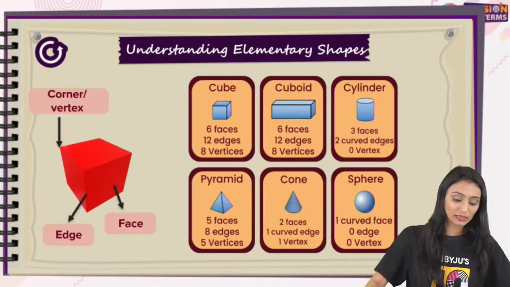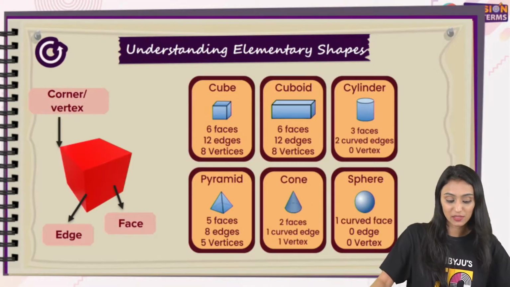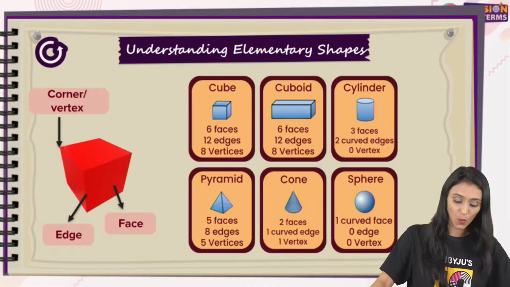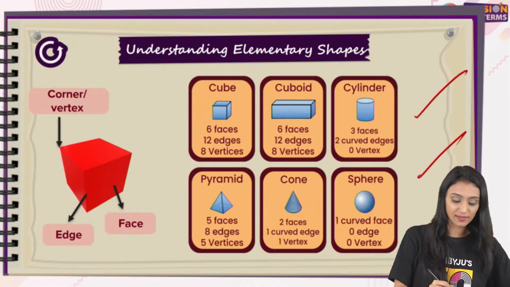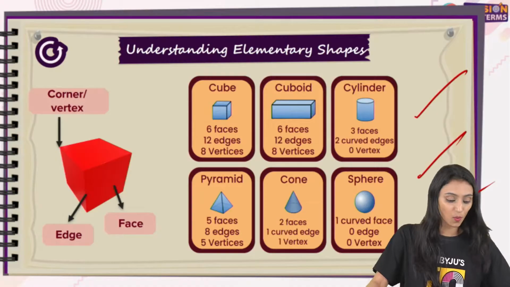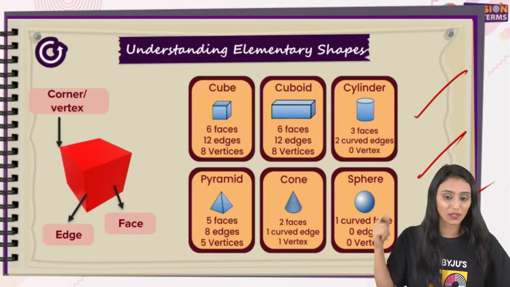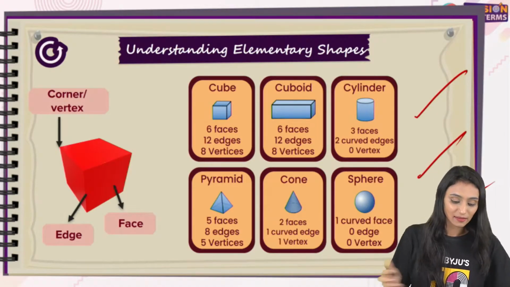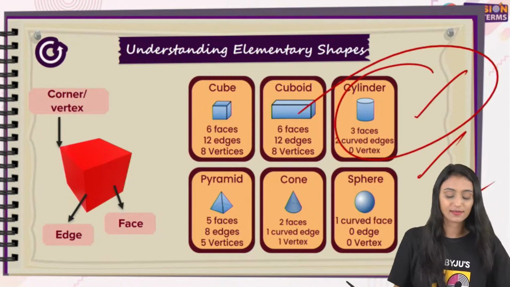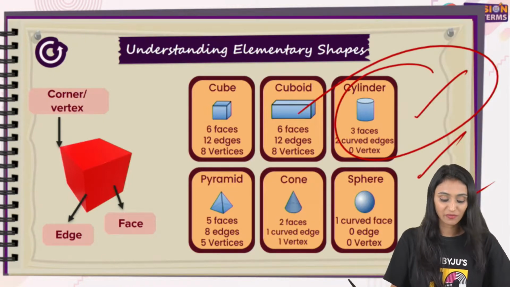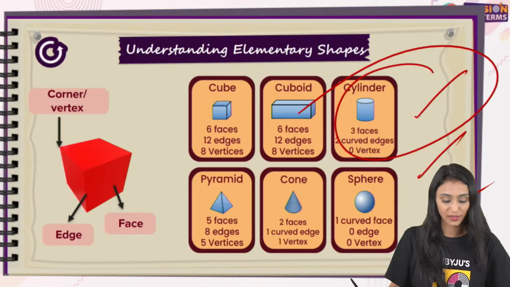And then we talked about the different elementary shapes, cube, cuboid, cylinder, pyramid, cone, sphere. We talked about their edges, faces, and vertex. We all know what all these terms mean now. We talked about them in detail. Yes, this is a cylinder, Kimberly. This is the cylinder, right? It has got 3 faces, 2 curved edges, and 0 vertex.